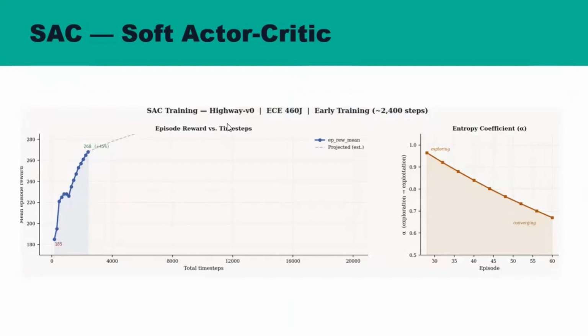This slide shows our SAC, or Soft Actor Critic, training progress on the highway environment. In the early stages, the episode reward rises quickly from about 185 to 268, which shows the agent is learning an effective driving policy. At the same time, the entropy coefficient gradually decreases, meaning that the agent is shifting from more exploration towards more stable exploitation as training continues.